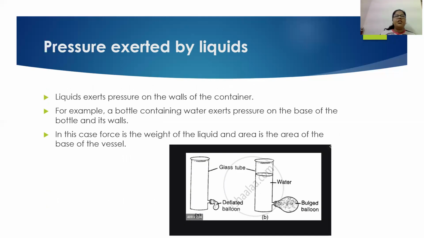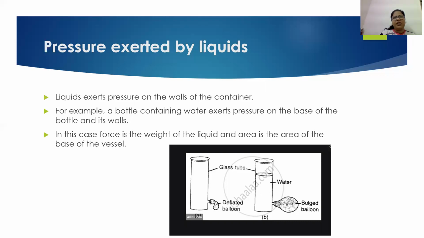So pressure is exerted by solids, but liquids also exert pressure. How can we say that liquids also exert pressure? For that you can conduct a small experiment at your home. Just fill a small bottle with water and keep it in the refrigerator, in the deep freezer, for 24 hours. When you keep that bottle in the refrigerator for a longer period of time, what will happen? The water will start freezing.